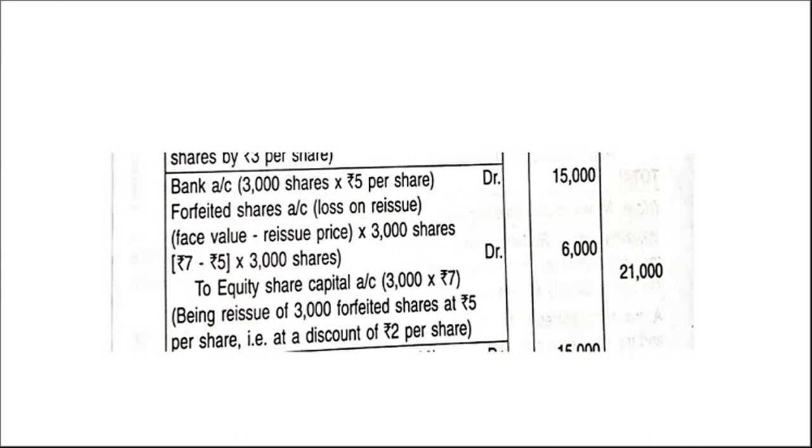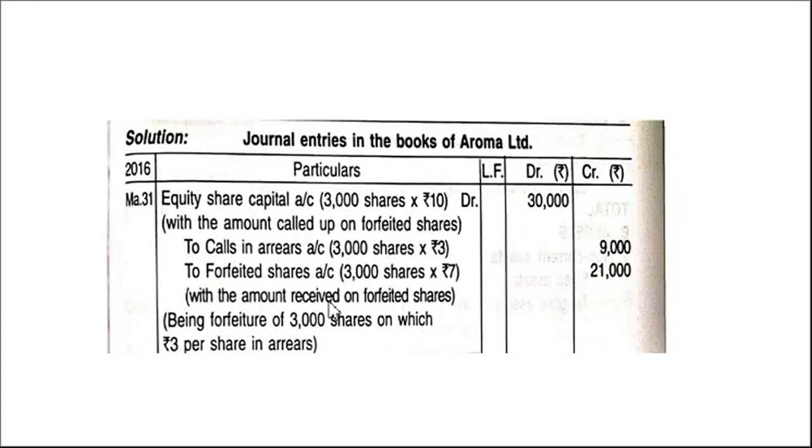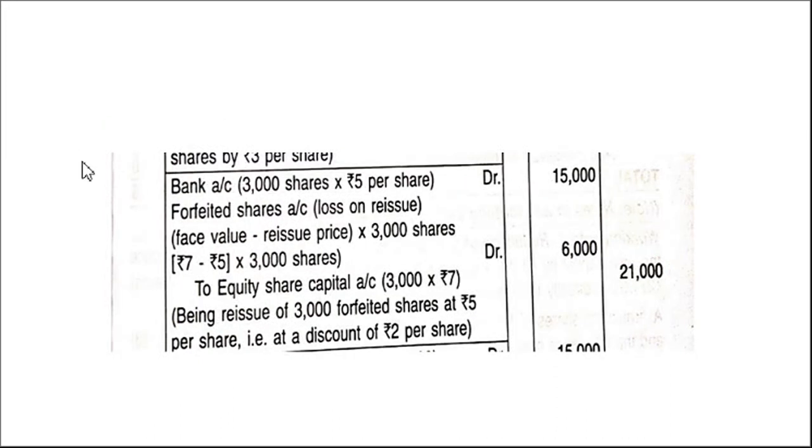After the reissue, we have to transfer the balance in the forfeited shares account to capital reduction account. Just see here, in the first journal entry, we have forfeited shares account, credit side, credit balance 21,000. So we have this much in total, 21,000 forfeited shares value. And on the debit side, in this journal entry, we have forfeited shares, that is loss on reissue 6,000.